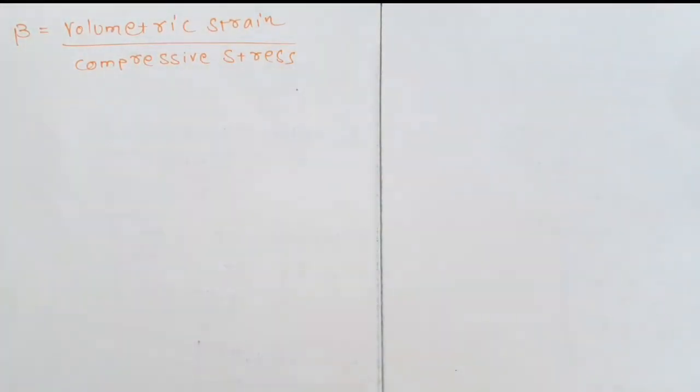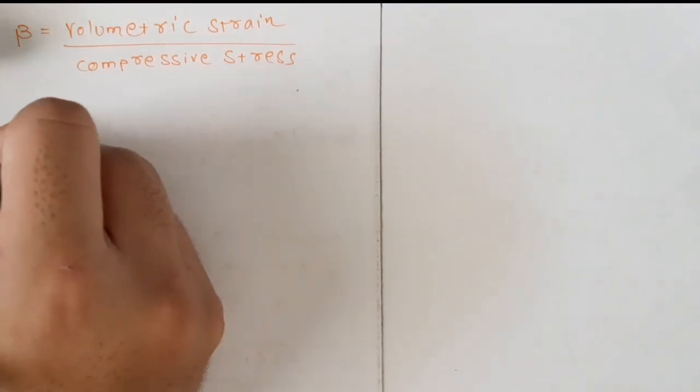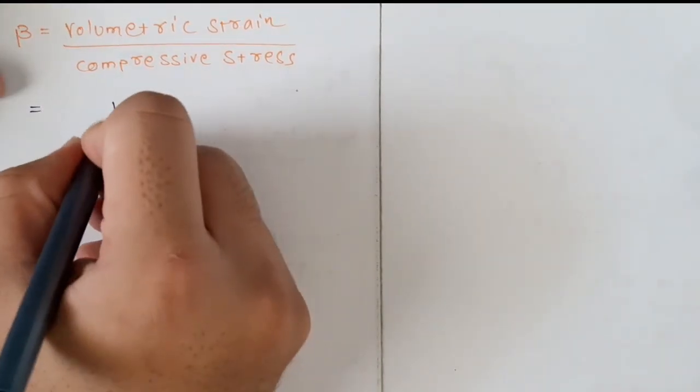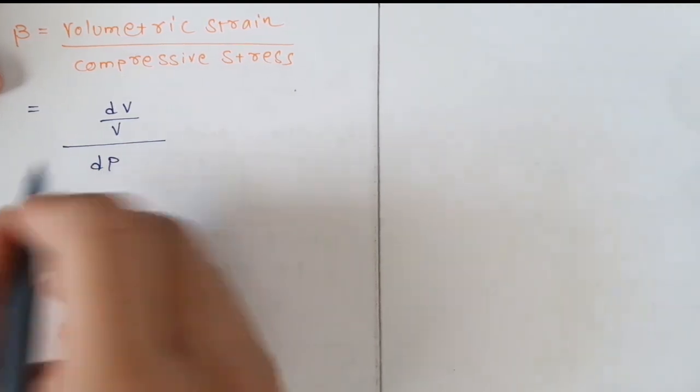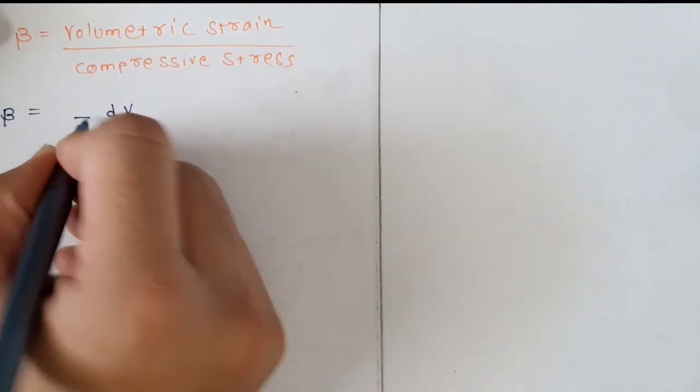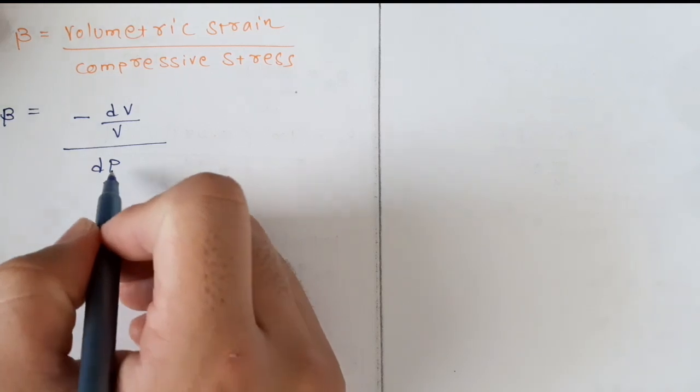Volumetric strain is equal to change in volume upon original volume, that is dV upon V, upon compressive stress, which is dP. So beta equals minus of dV upon V upon dP.